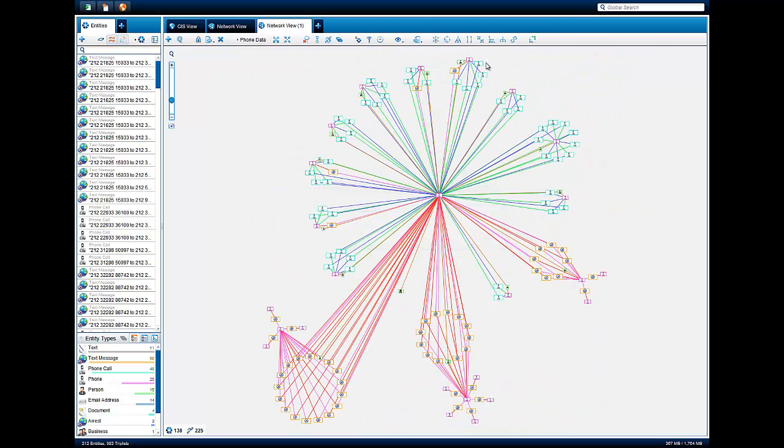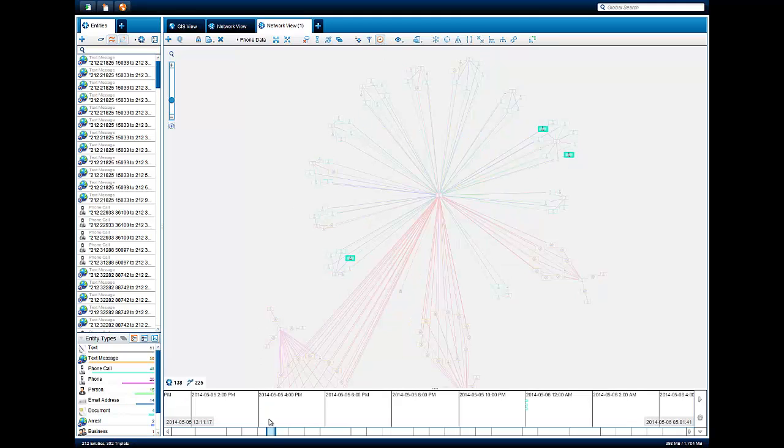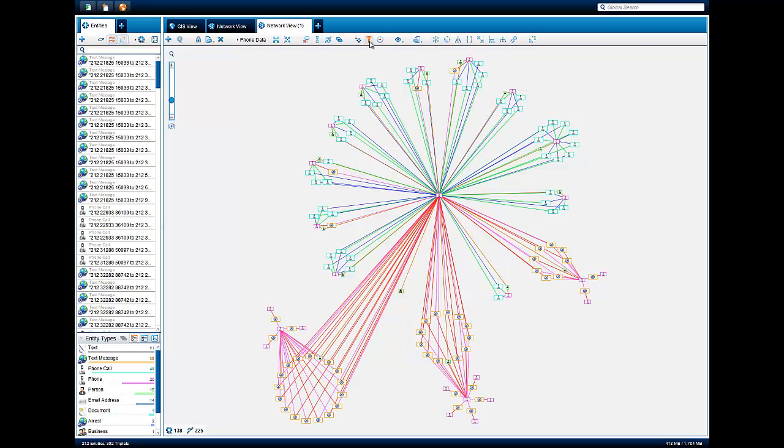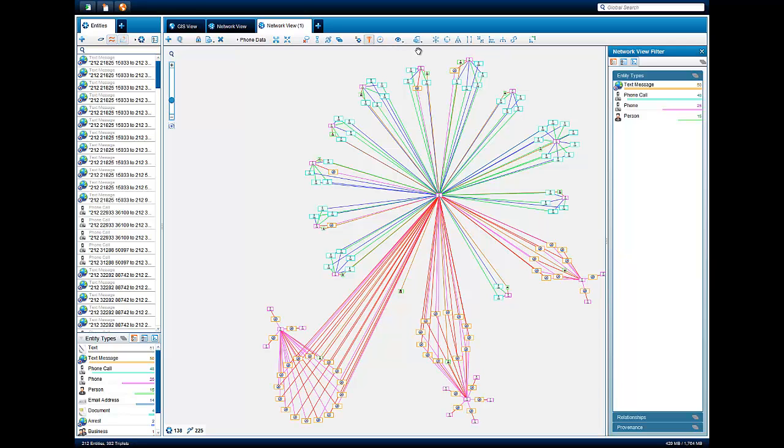To begin our analysis, we'll open up the timeline to see if there are any temporal patterns to glean from our data. We can select the time frame and manually drag a slider to view temporal events in sequence. Since we're not seeing any significant temporal patterns in the data yet, let's break it down another way. Closing the timeline, let's open up the Network View filter. This allows us to sort through the various entities and relationships that appear on the network view.